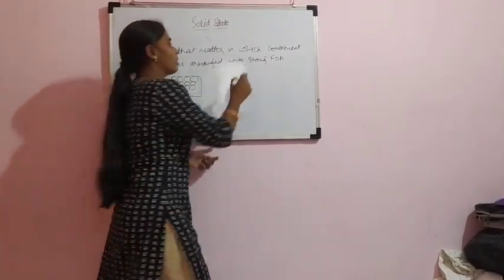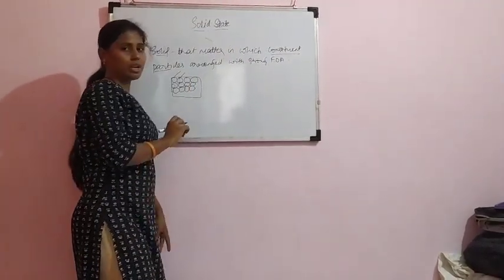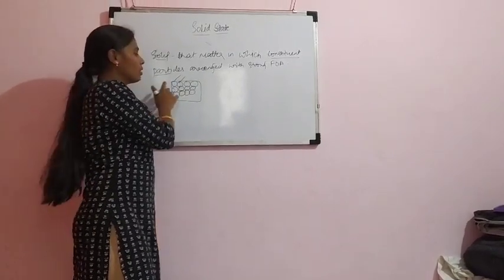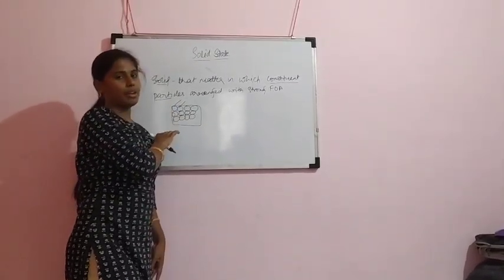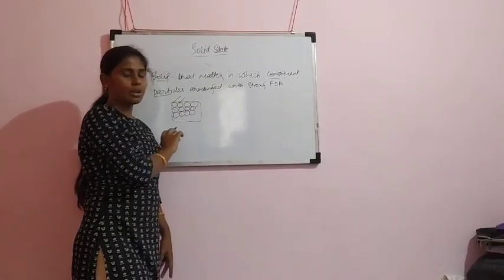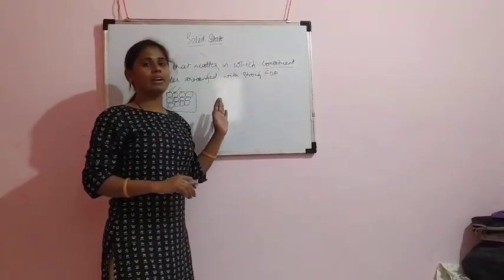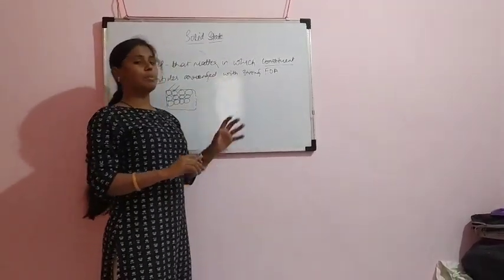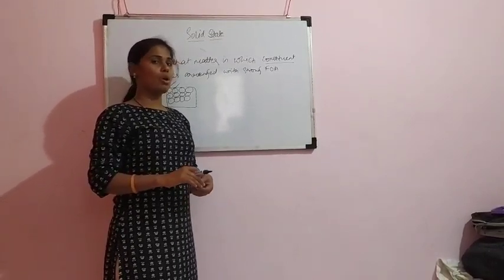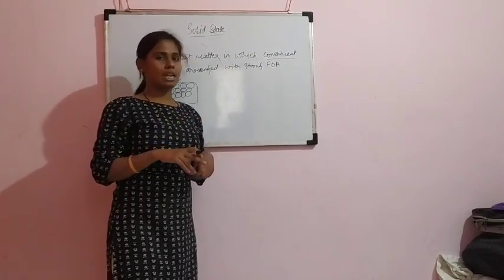Constituent particles means neighboring particles. Constituent particles are arranged in a very close manner. This type of matter is known as solid. I will repeat: solid is a state of matter in which constituent particles are arranged or bonded with a strong force of attraction. In solids, the particles are very closely arranged.